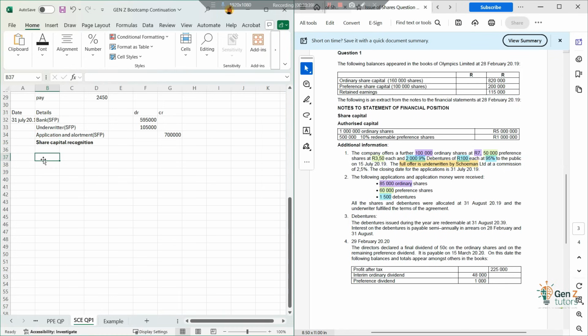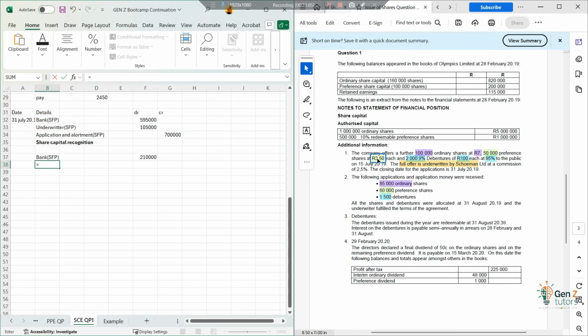Then we say 60,000 preference shares, bank SFP. You received money for 60,000 shares, going for R3.50 each. So this is the amount that we actually received from them.